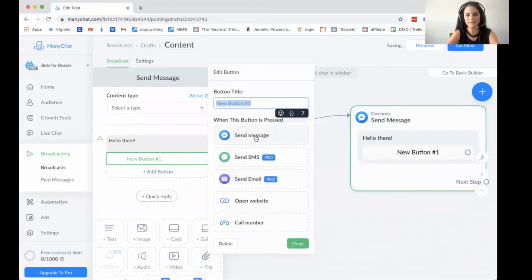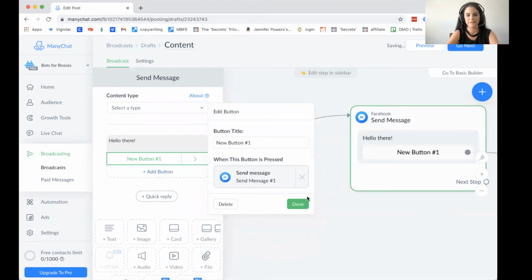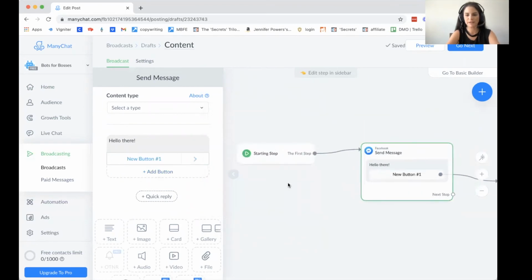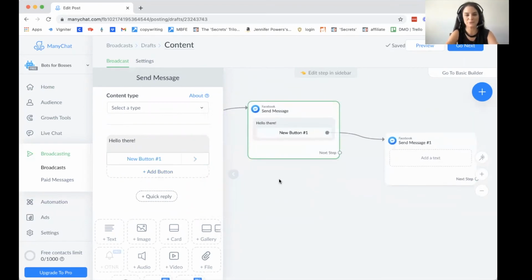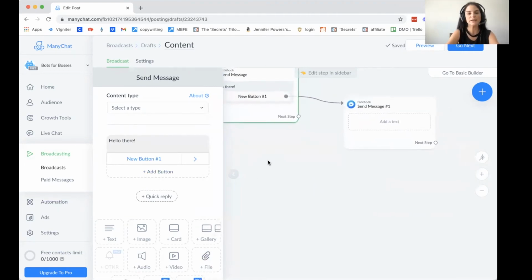And then from there, you can simply create your message and add a button. And you have a bunch of different message options right now in your broadcast. Now, one of the other things you could do, like I said, is we can add a flow to this broadcast. So the broadcast can be standalone, just like this, message after message, as long as you want and need.